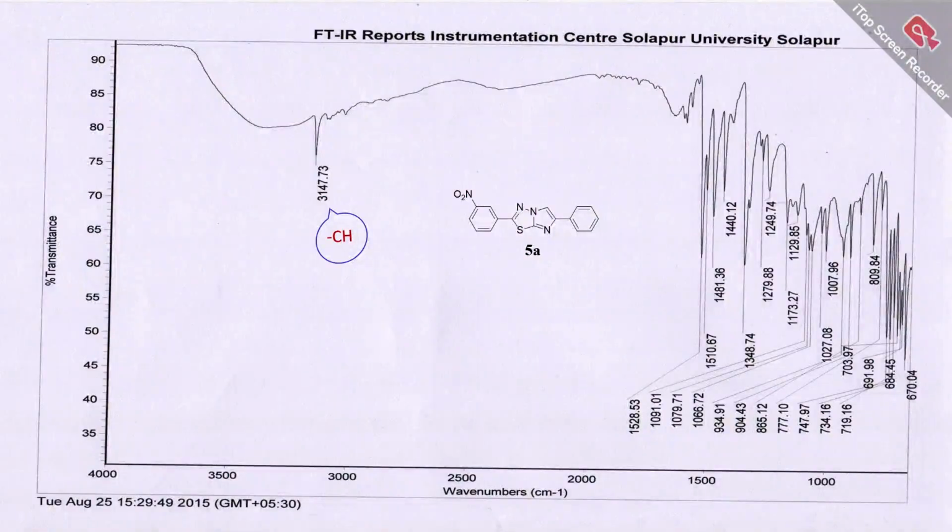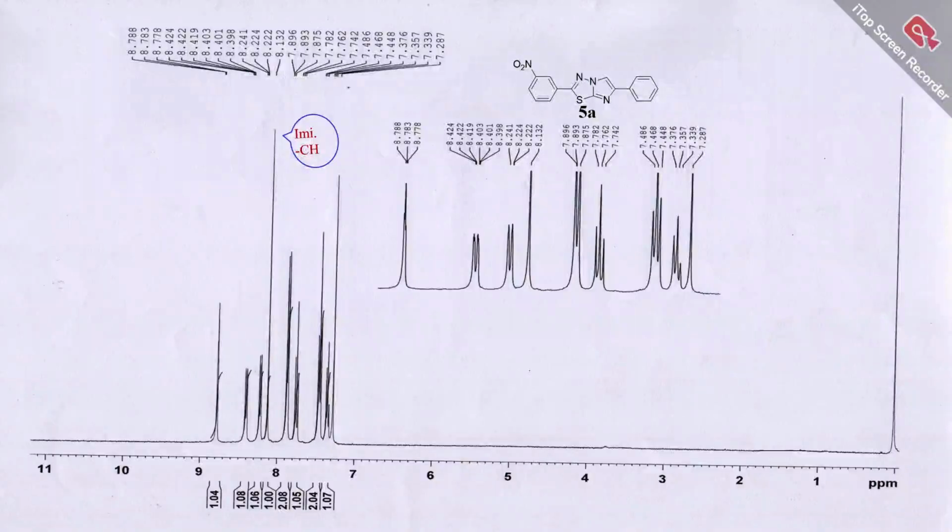Characterization of these compounds is done by various techniques. First, IR. In the IR spectrum, the disappearance of the functional group bands itself indicates the formation of imidazo-thiadiazoles, and one of the characteristic IR absorption bands appears at 3147 cm inverse because of the aromatic CH stretch. This is the 1H NMR spectrum of compound 5a. It gives a characteristic singlet at 8.132 delta ppm.